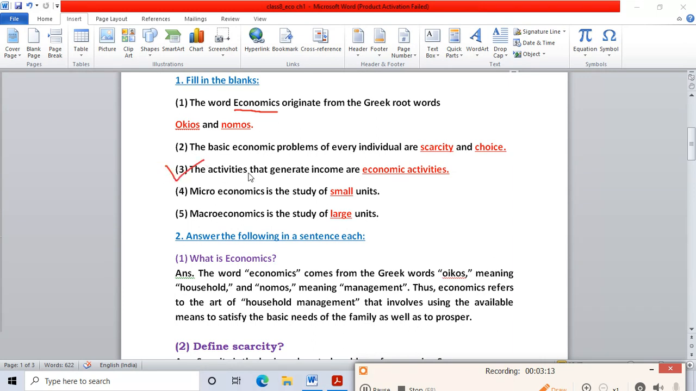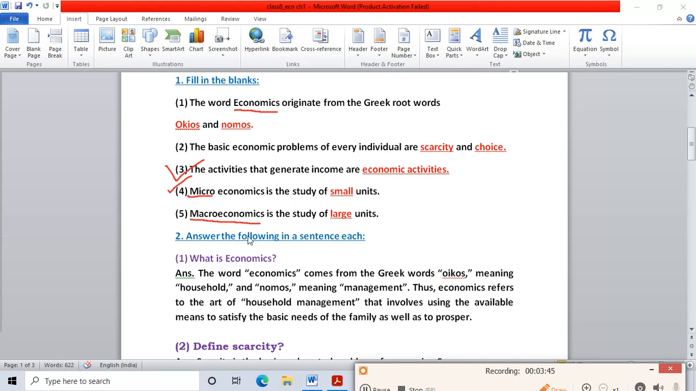Third one: the activities that generate income are called what? The activities that generate income are called economic activities. The activities from which we get income, money, are called economic activities. Microeconomics, micro means small, is the study of small units. Remember this one. Macroeconomics is the study of, macro means large, so we have to write over there, large units. Micro, small unit; macro, large unit.